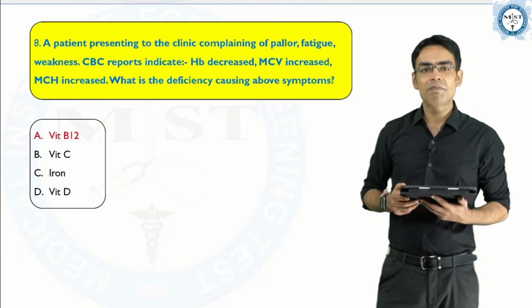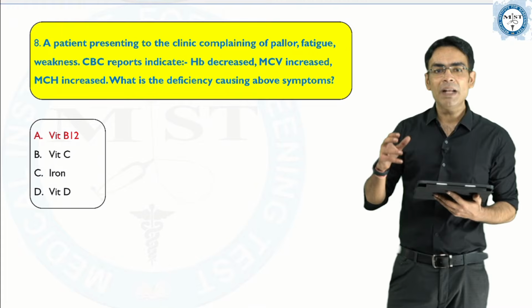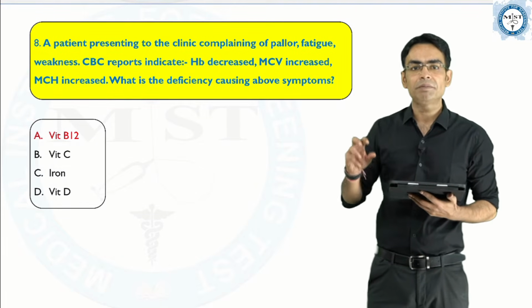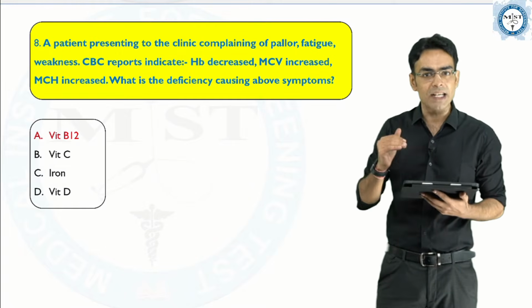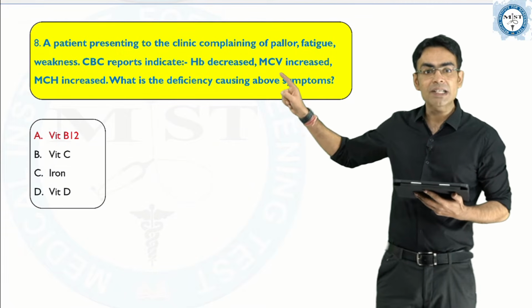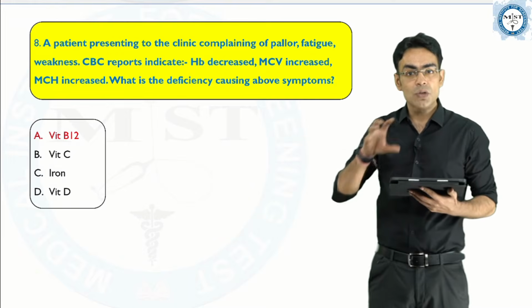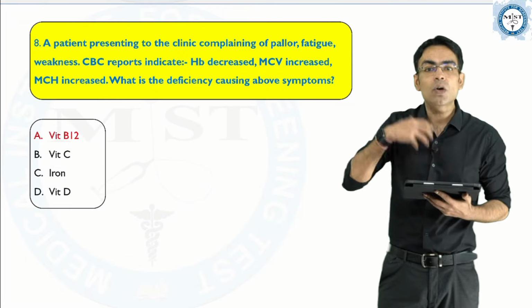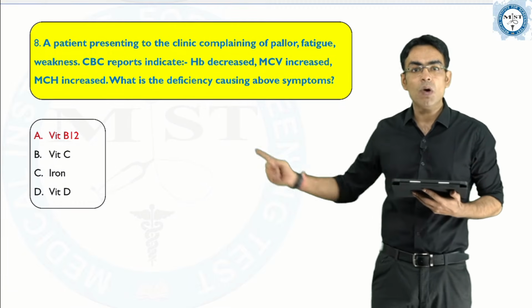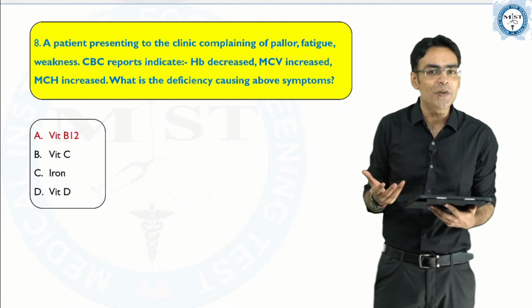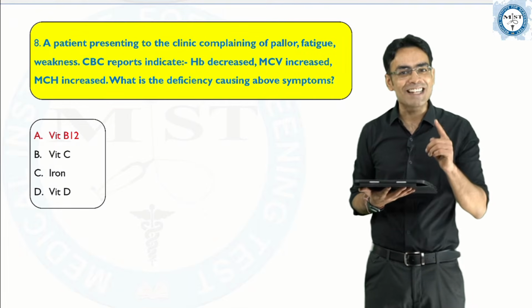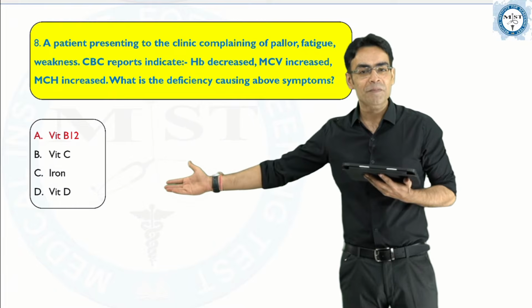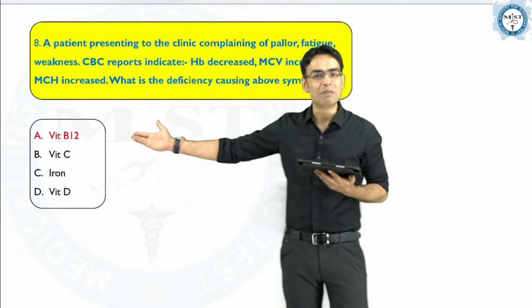A patient presenting to the clinic complaining of pallor, fatigue, weakness. Now the complete blood count indicates that the hemoglobin is decreased, but now the MCV is increased and even MCH is increased. So the volume is increasing, right? If the volume is increasing, it becomes a macrocytic anemia. What is the macrocytic anemia we have discussed in the classes? That is megaloblastic anemia. And out of the options given here, the correct answer obviously happens to be vitamin B12.